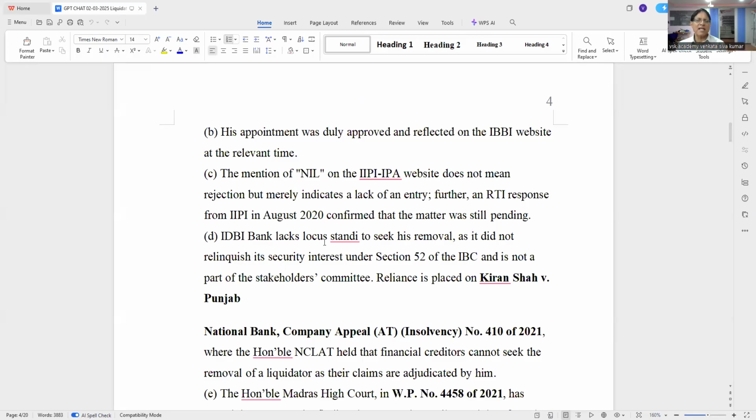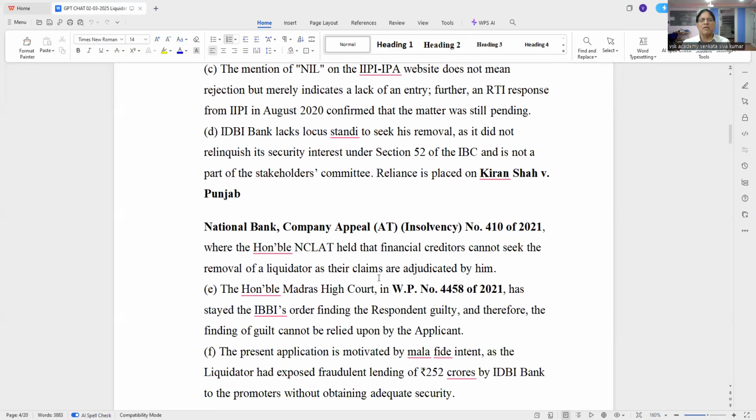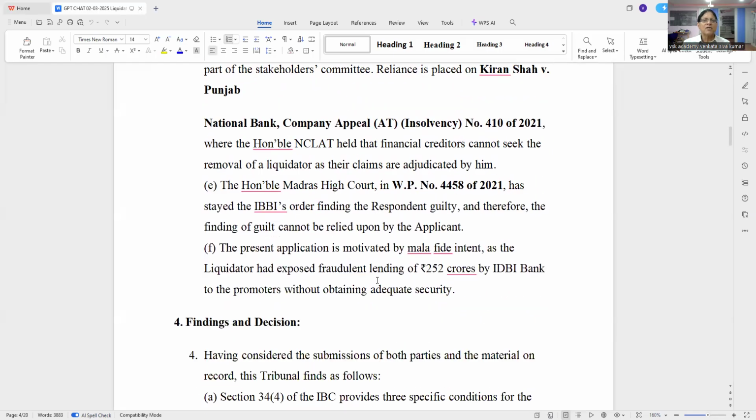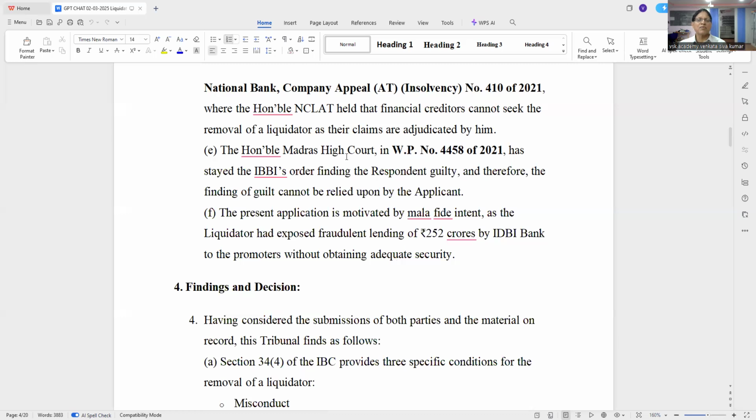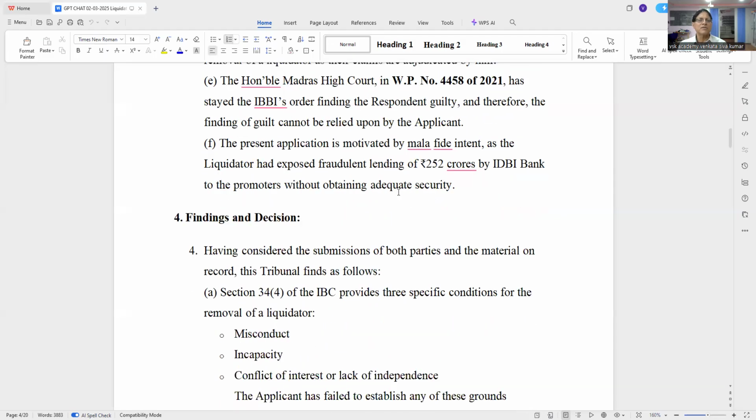So, IDBI Bank lacks locus standi to seek removal as it did not relinquish its security under section 52 IBC and it is not a part of the stakeholders committee. Reliance is placed on Kiran Shah v. Punjab National Bank, where the NCLT held that financial creditors cannot seek removal of a liquidator as their claims are adjudicated by them. The Honorable Madras High Court in a writ petition has stayed the IBBI order finding the respondent guilty. Therefore, the finding of guilt cannot be relied upon by the applicant. The present application is motivated by malafide intent as the liquidator is exposed to fraudulent lending.